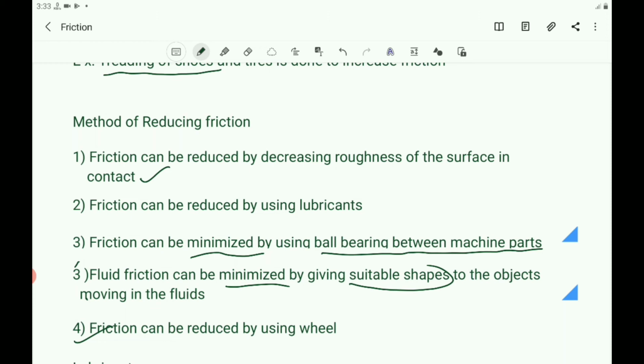So we can't reduce friction to zero, and even by polishing the surfaces you can't get zero friction. Even by using a large amount of lubricants you can't get zero friction. So friction cannot be eliminated entirely. No surface is perfectly smooth, but you can reduce the friction to some extent.